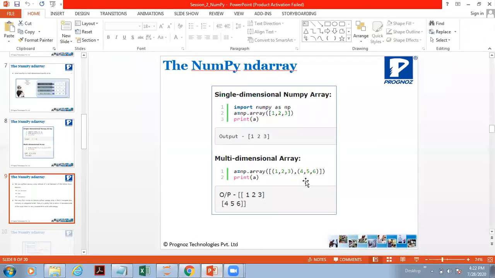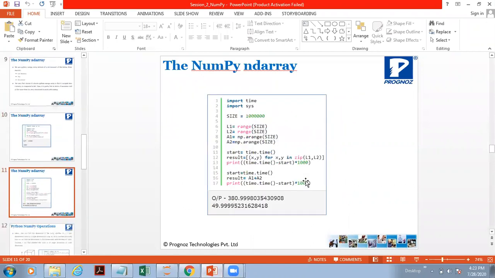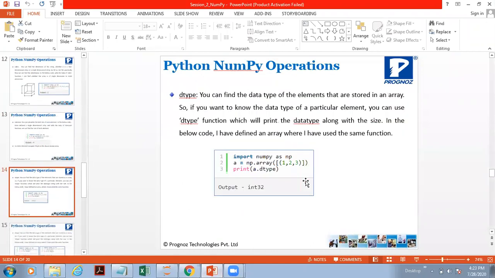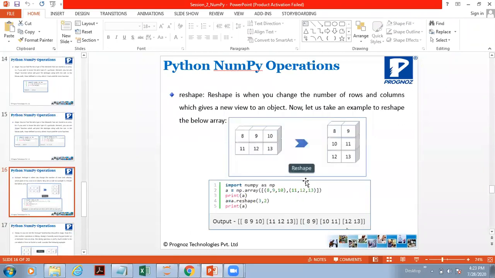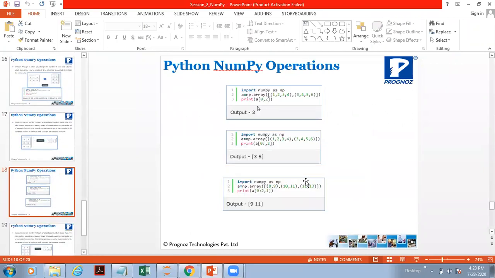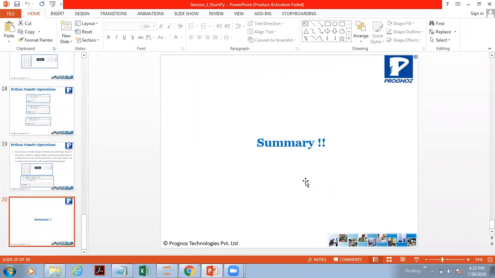Let me refer to the slide, then I want to explain one more point. Item size, data type. I will be sharing this slide, so all the methods I have covered here. The slicing concept also I have explained.